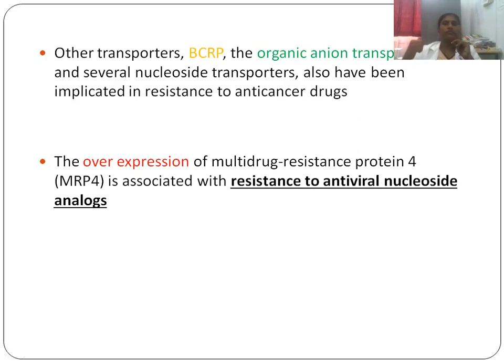So mostly in the case of anti-cancer drugs, P-glycoprotein, BCRP, and some organic anion transporters are involved in the development of resistance. MRP4 is involved in resistance to the antiviral nucleoside analogs.